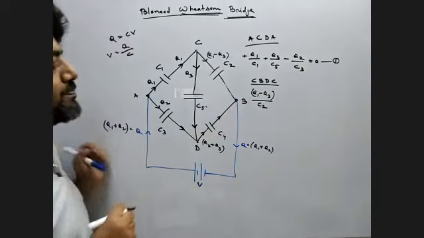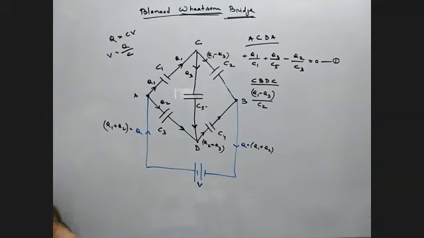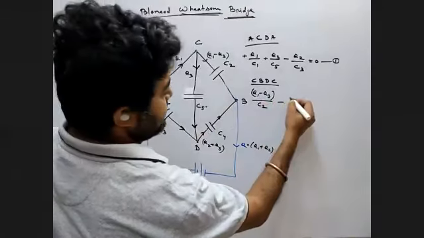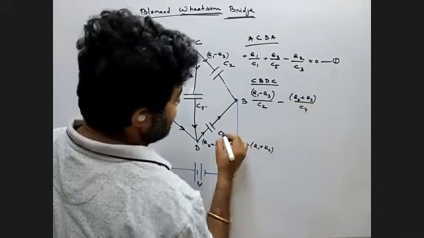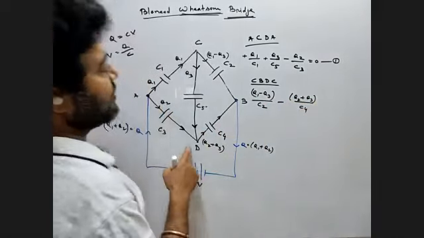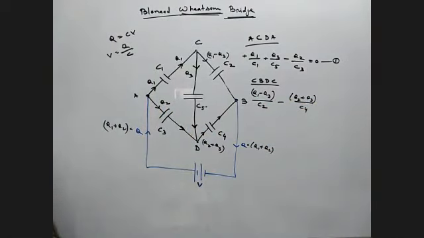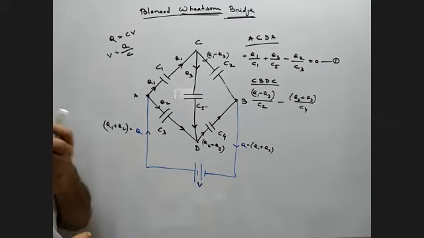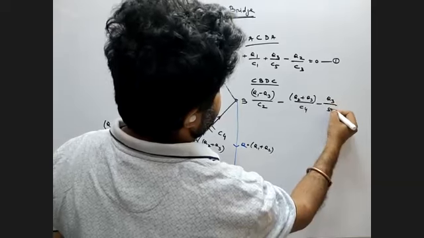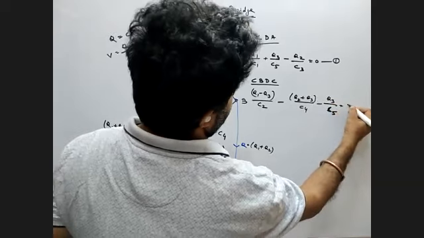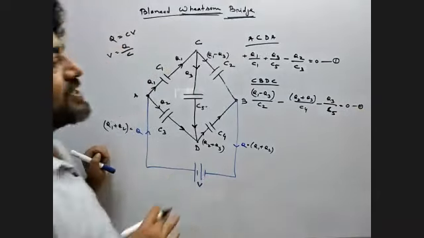Now, when you move from B to D, you are moving in the direction or opposite direction? Opposite. So what do you write here? Minus Q2 plus Q3 by C4. Now, when you move from D to C, you are moving in the direction or opposite direction? Opposite. So what do you write? Minus Q3 by C5. Equals 0. So you complete this loop.